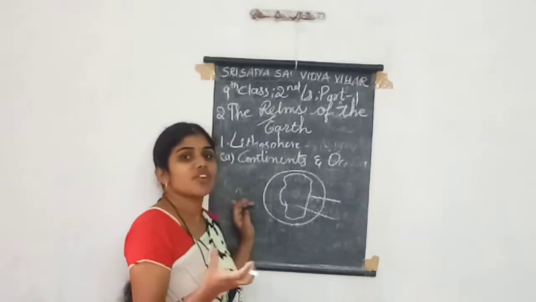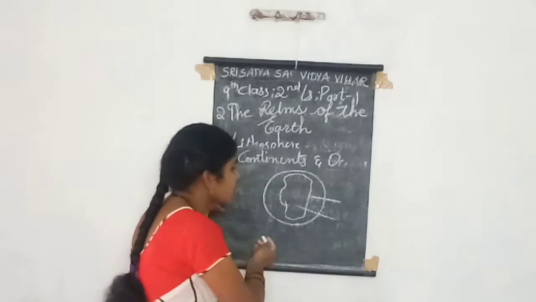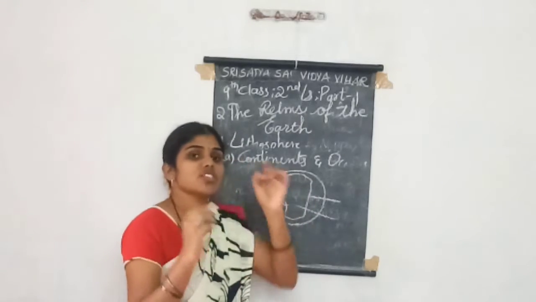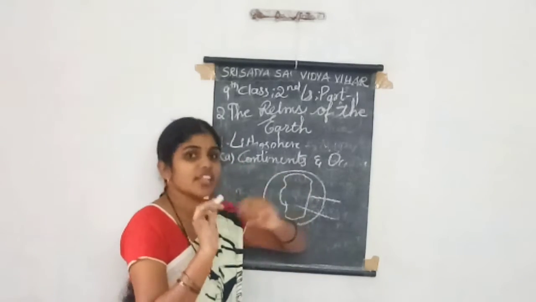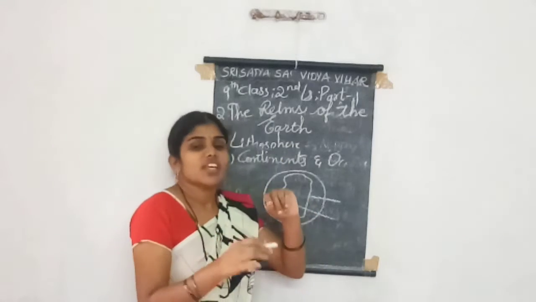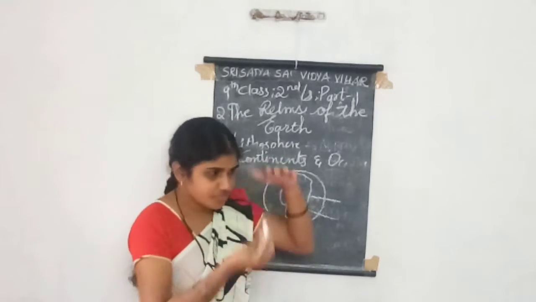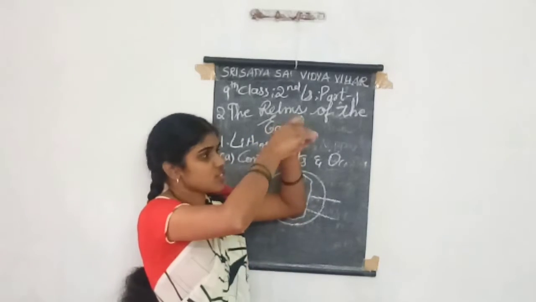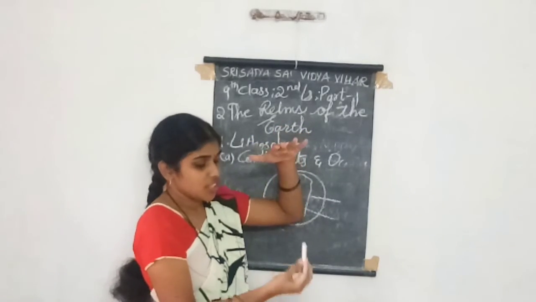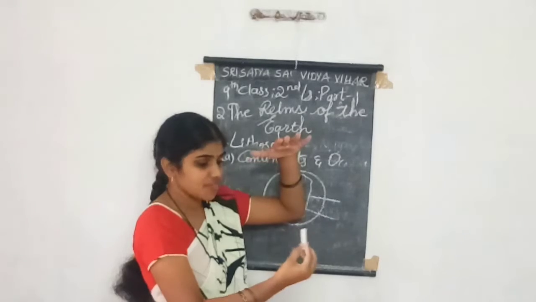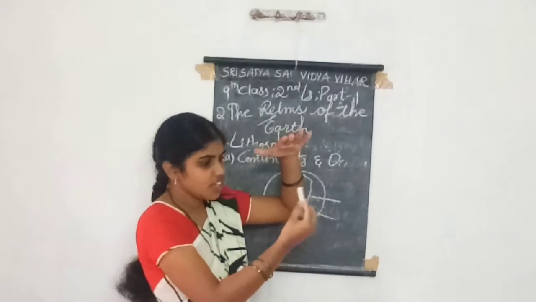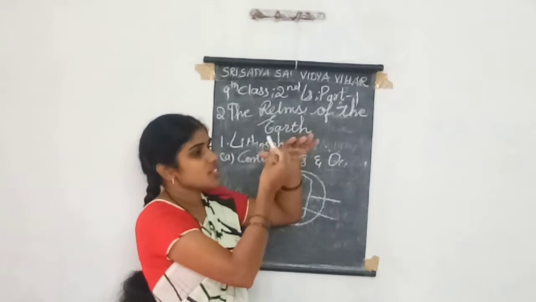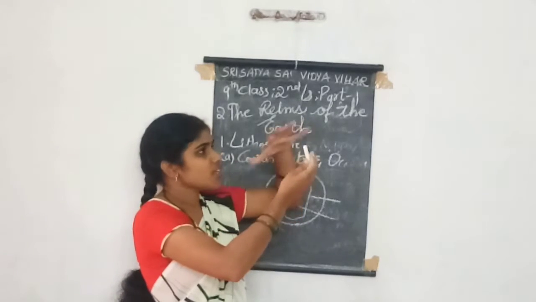When the liquid form is present inside the earth, the changes happening from the core to the mantle to the crust made this land start moving slowly from one place to another.